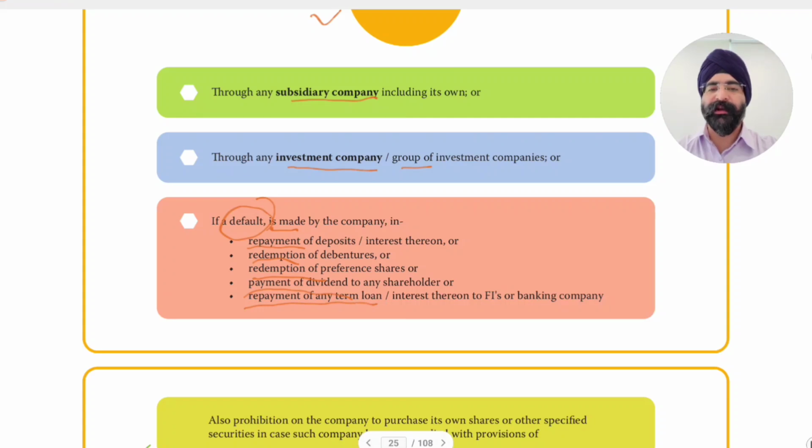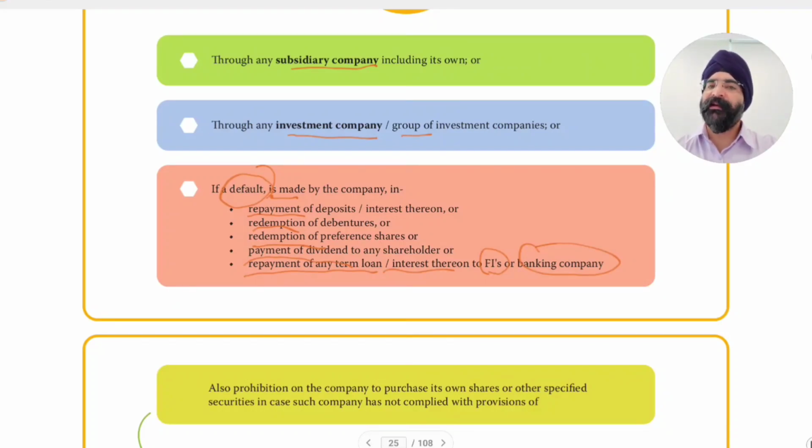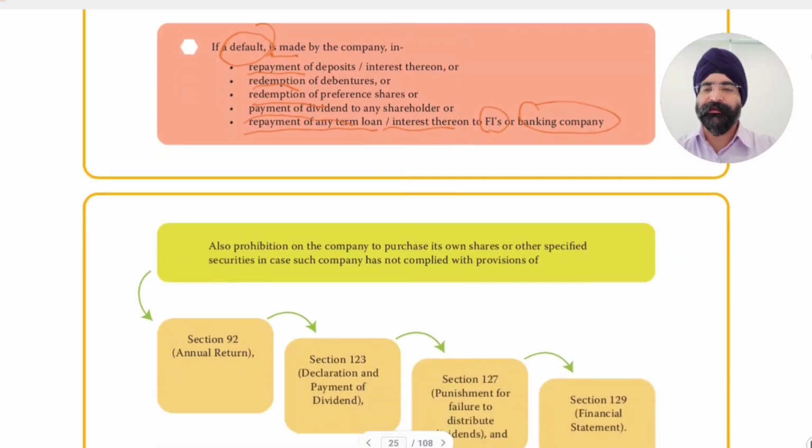Repayment of any term loan or interest thereon to any financial institution or banking company. So if there is any bank term loan which is pending repayment or any interest is not paid, then buyback is not allowed. So in case of default in meeting repayments as to deposits or interest, redemption of debentures, preference shares, non-payment of dividend, or any non-payment of term loan interest from a financial institution or banking company, then buyback is not allowed. From subsidiaries not allowed, from investment companies not allowed.